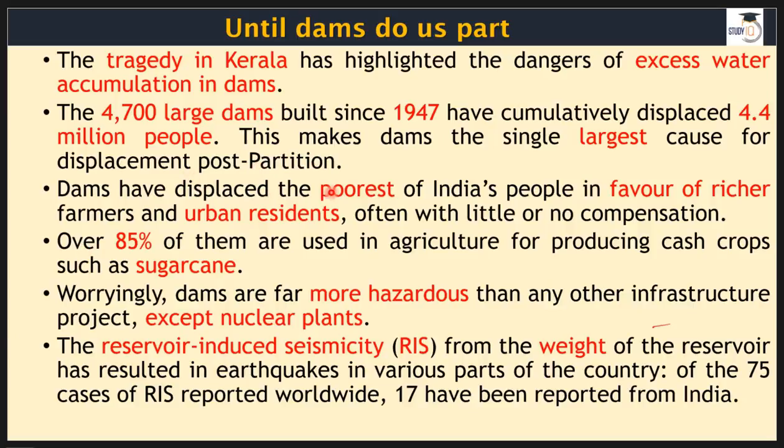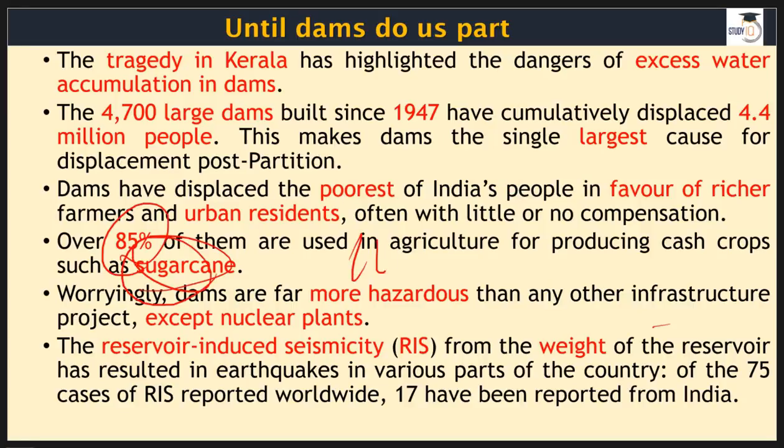Dams have displaced the poorest of India, and most of the time these poor people are chucked away, and this land is allotted to rich people for their agriculture, for their factories and other things.